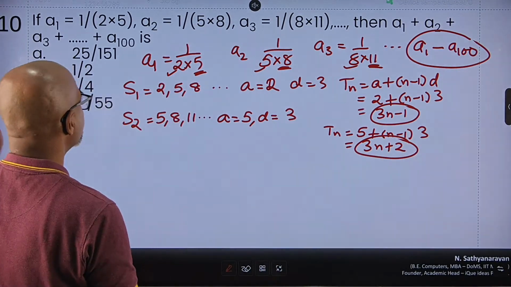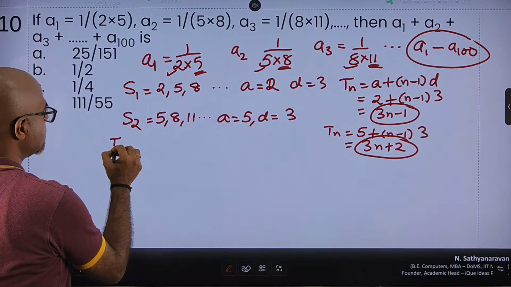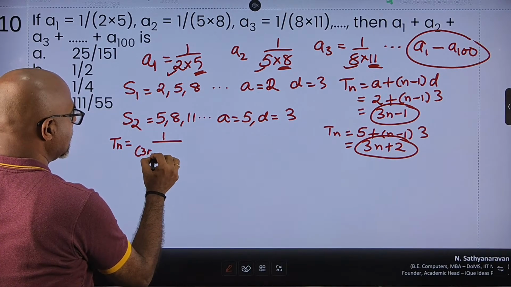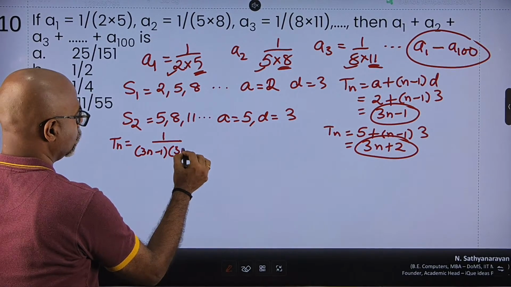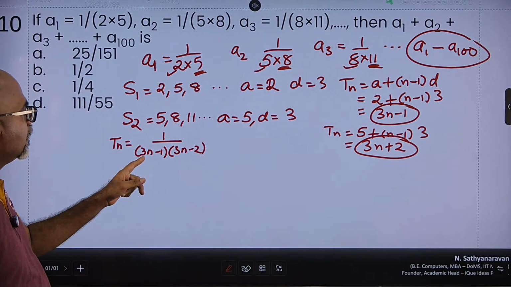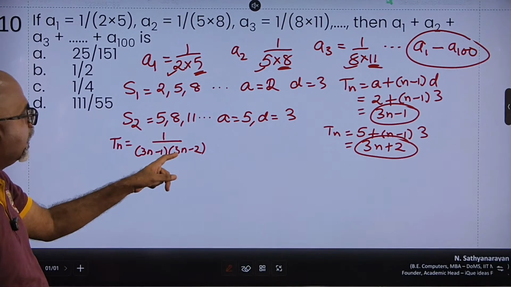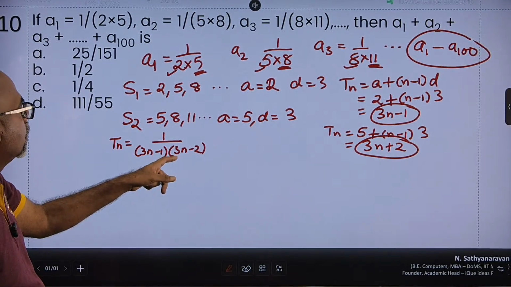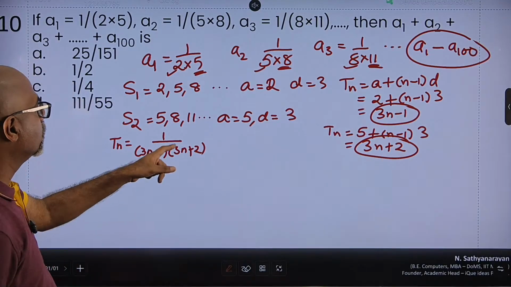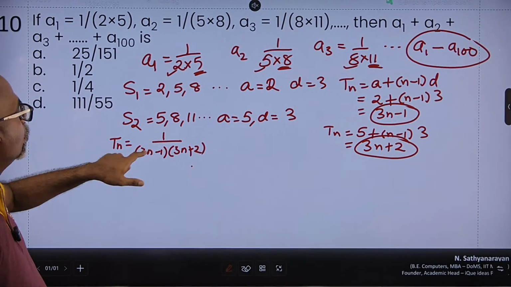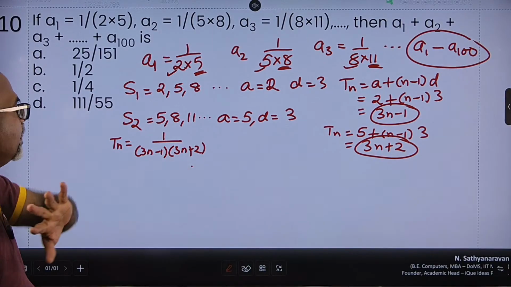Great. So now any term in this series can be written as 1 upon 3n minus 1 into 3n plus 2. You can try this. Put the value of n as 1. So this is 2 and this is plus 2, sorry, and 5. You put n is equal to 2, 5 and 8. You put n is equal to 3, 8 and 11, right?